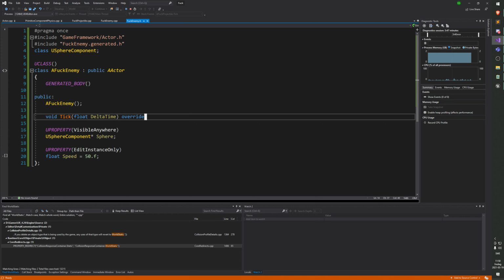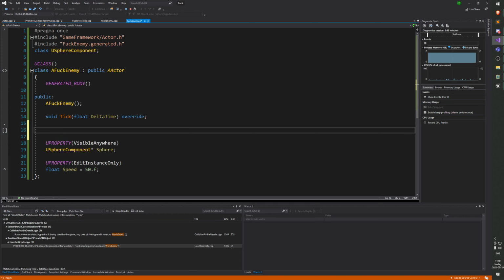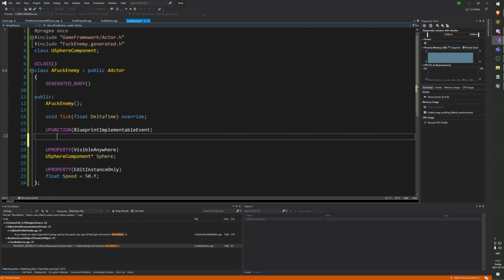Do you remember? A blueprint implementable event, a U function. Yes, I guess it needs to be... is it virtual or abstract in C++? You don't even need to make it virtual, actually. Just type it out. But very good. That's exactly what we do.